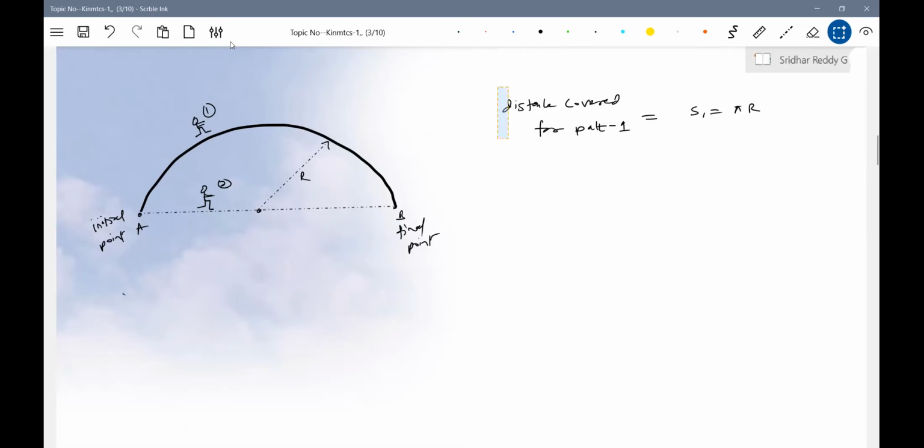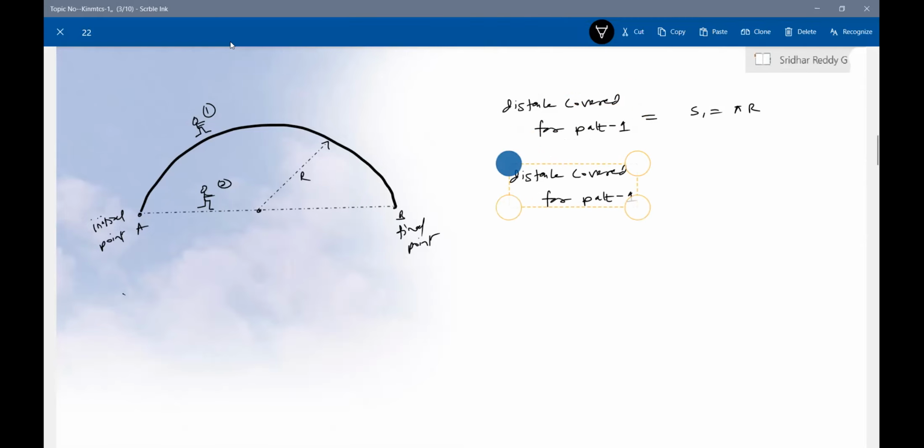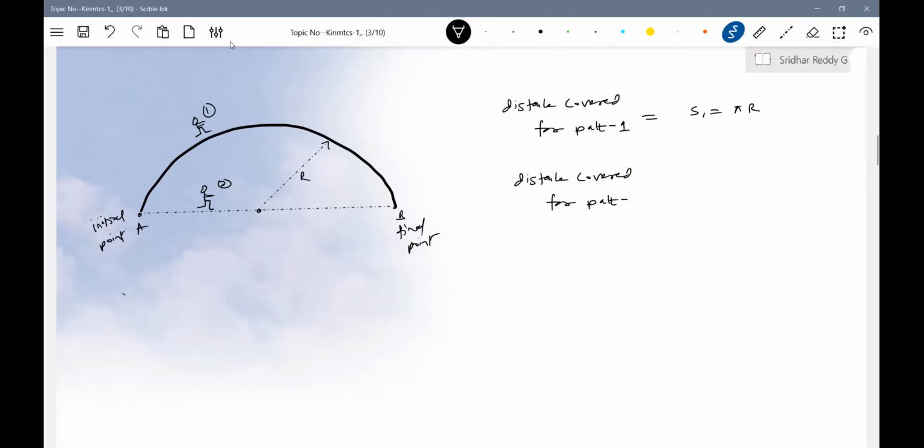Distance covered for path 2: how much should it be? You will move directly along AB, no? And it is equal to the diameter. This should be equal to R plus R, 2R. So this person will just walk along the diameter. How much distance will he walk? R plus R. So total length, how much will he traverse? 2R.